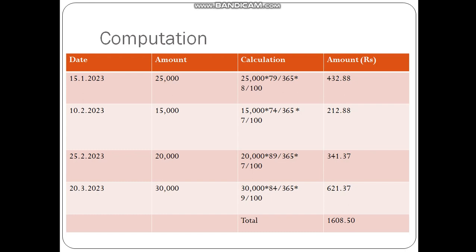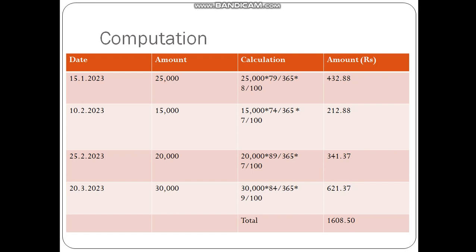So you are getting an amount of 432.88. In the same way for the second bill, 15,000 into 74 divided by 365 into 7%, you are getting 212.88. The third bill, which constitutes 20,000 into 89 divided by 365 into 7%, you are getting 341.37.